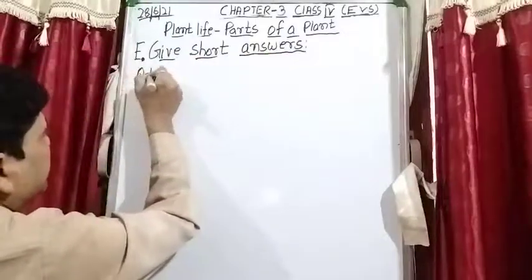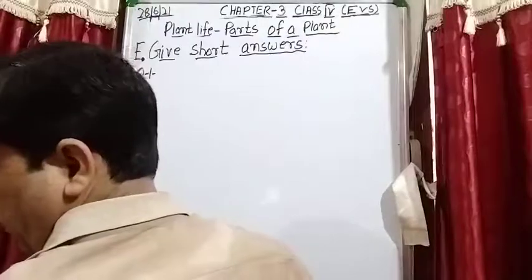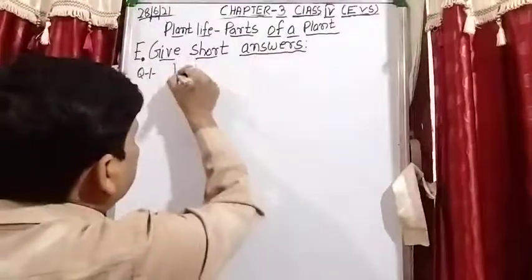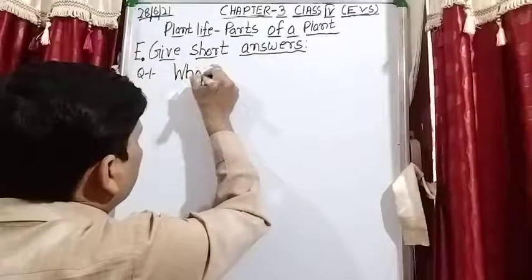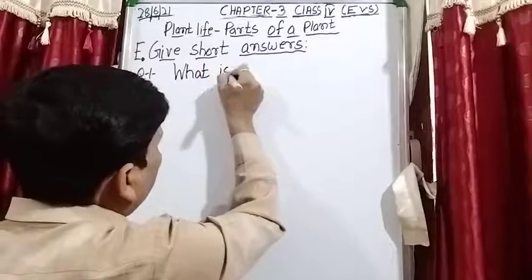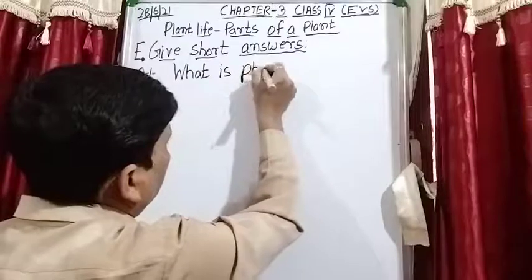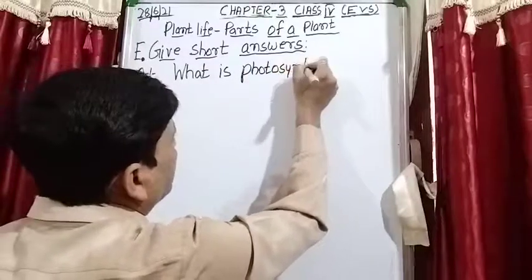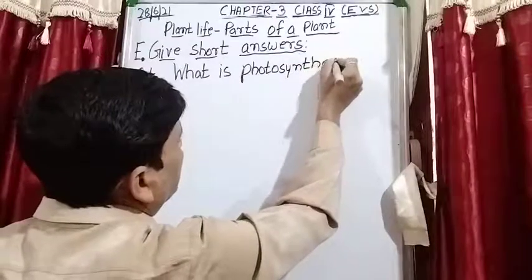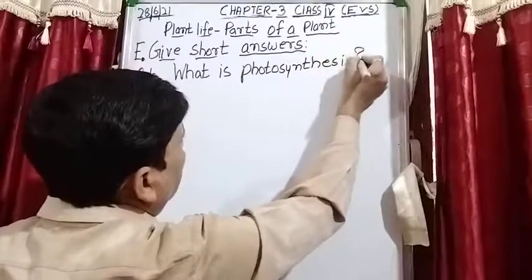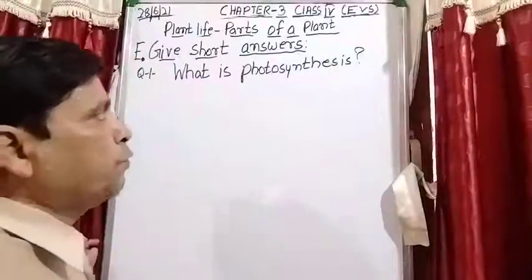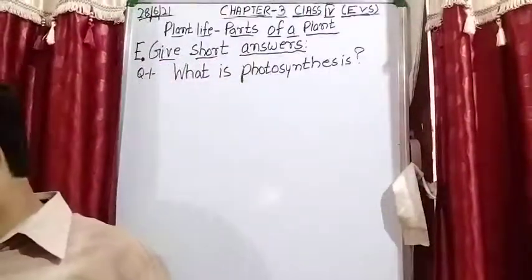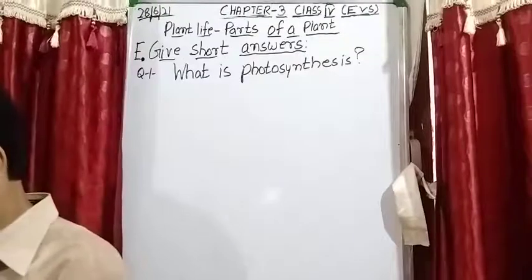Question number 1: What is photosynthesis? So first of all, I will give you the explanation of the answer, and after that we will note down this answer in the copy.